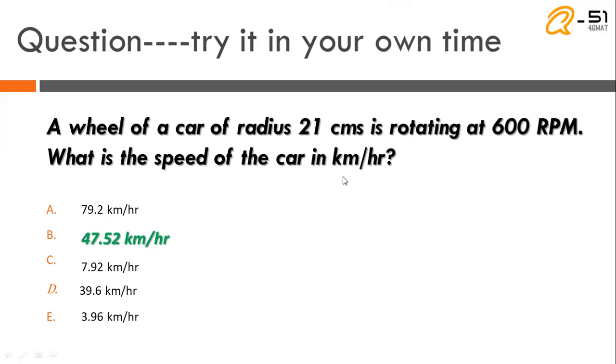Okay, just visualize that the car in which you are sitting now. So the speed of the car in kilometers. Look at this, anyhow you cannot generate them, it's just visual. The problem is that you will have to calculate the speed of the car if only the two pieces of information are given. I have just highlighted the answer for you, so if you are getting an answer, you must not worry about whether you are wrong or right. The answer must be 47.52. I'm sure that you will try it.